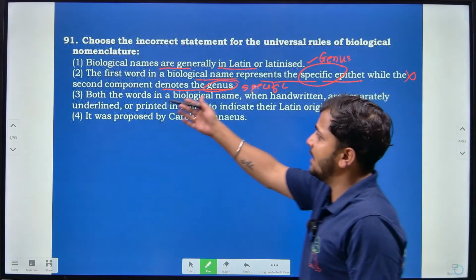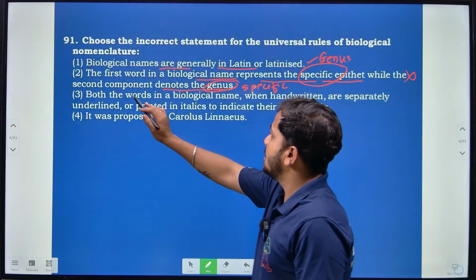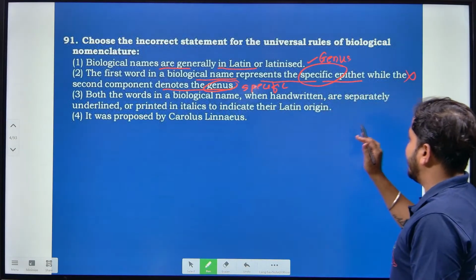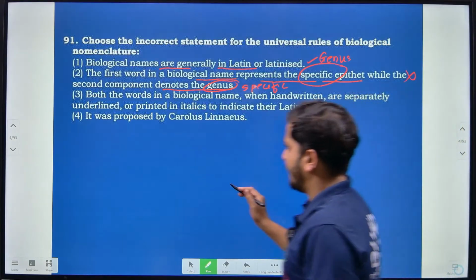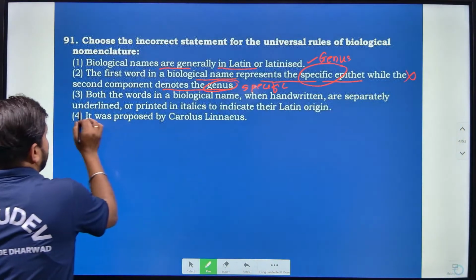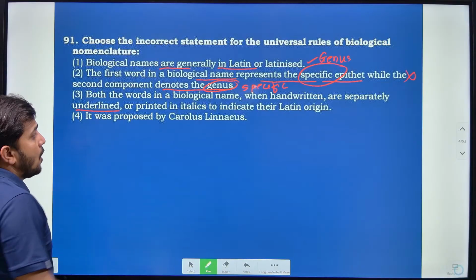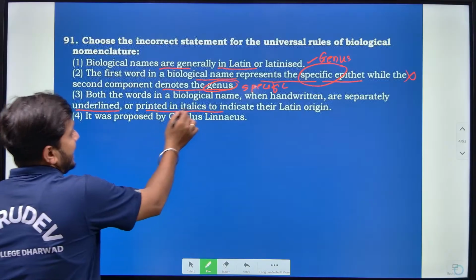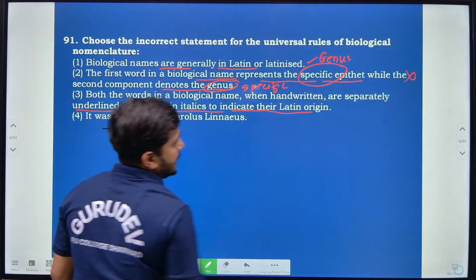Then we'll read further. Both the words in a biological name, when handwritten, are separately underlined, right? Yes, they are underlined separately. Or when printed, they are in italics to indicate their Latin origin.